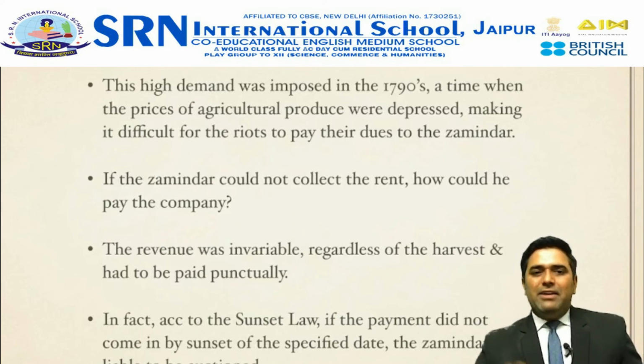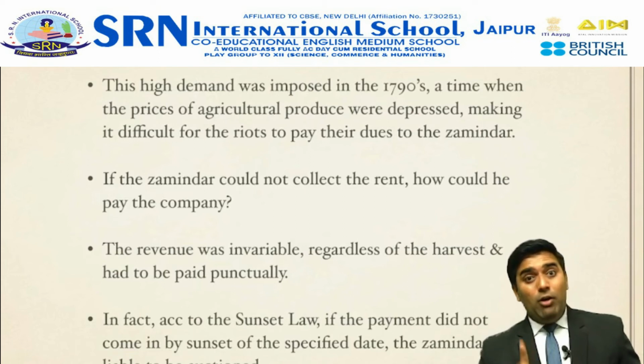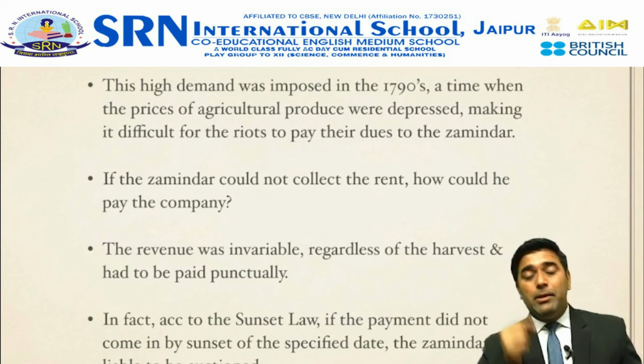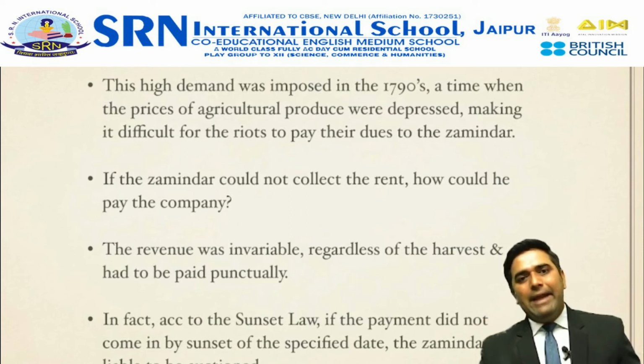Hence, we have seen that the British East India Company made a law, the sunset law, according to which if the payment was not received by the company on a specified date, the zamindari was liable to be auctioned and given to the highest bidder.